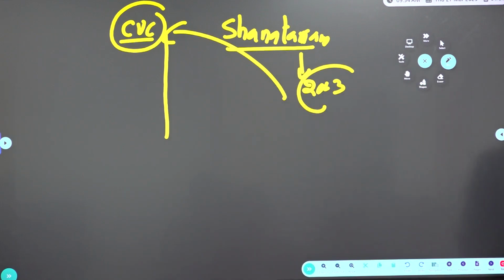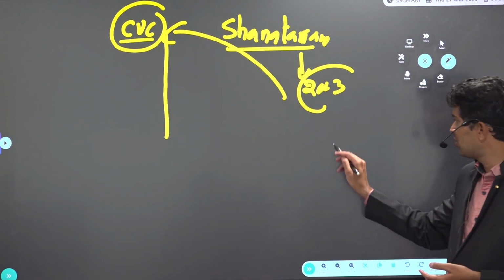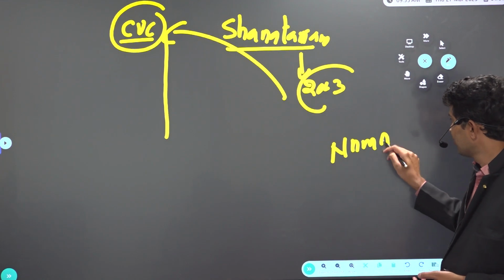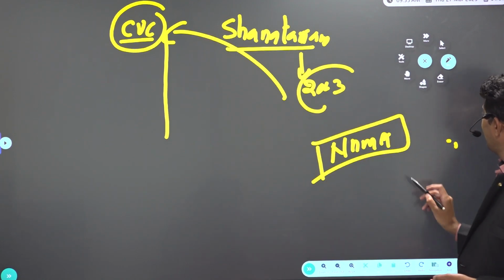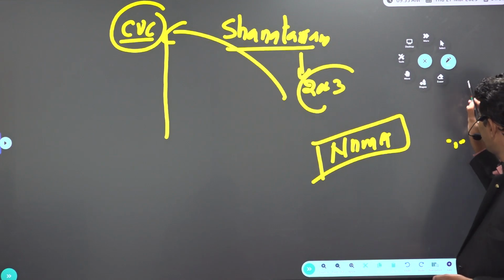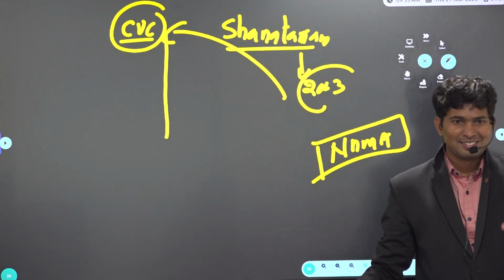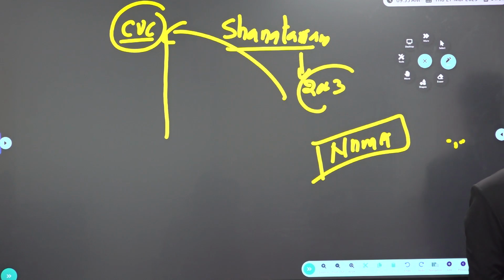Then there is one more called NDMA, National Disaster Management Agency. So what is disaster? After writing the exam, we will understand on the day of the exam what is disaster. No, it should not be a disaster. It should be a super success. I mean, our preparation. So what is tsunami? When you clear the prelims, what comes is tsunami.